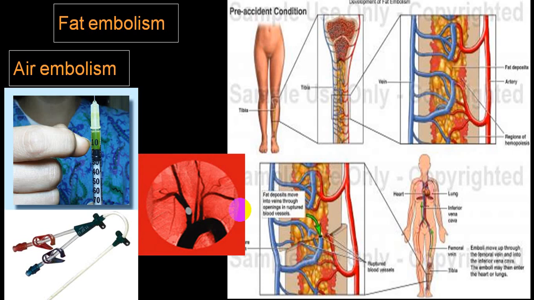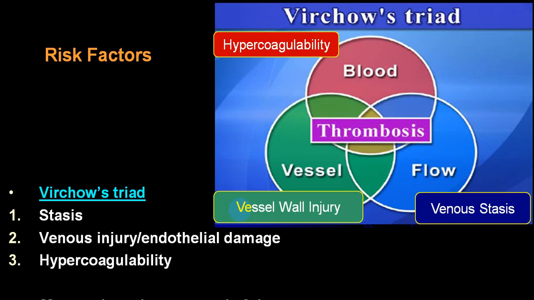Air embolism, we have already mentioned, is very common while giving IV drips or while giving IV injection of large dose, etc. While fat embolism will be very common if you are doing surgery on abdomen, liver, breast tissue or long bones, or because of massive fracture you can have a fat embolization. These are the different conditions which can produce fat embolization.